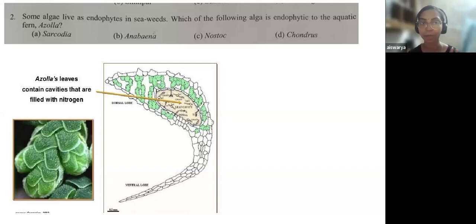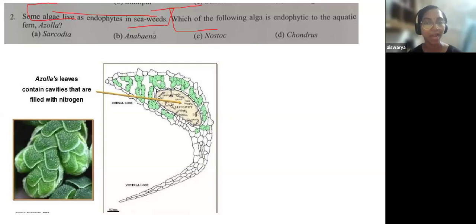So this was the first part of the question. Even if you ignore this part, no issue. Actually, the second part forms the main part of the question: which of the following algae is endophytic to the aquatic fern Azolla? The first part was just to mislead you. Actually, the question starts from this part. We have discussed Azolla, and also the endophytic algae inside Azolla, right? So Azolla is a water fern.